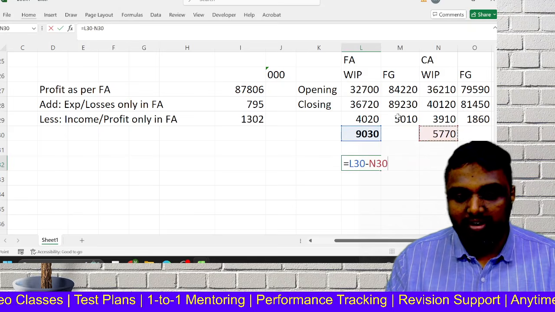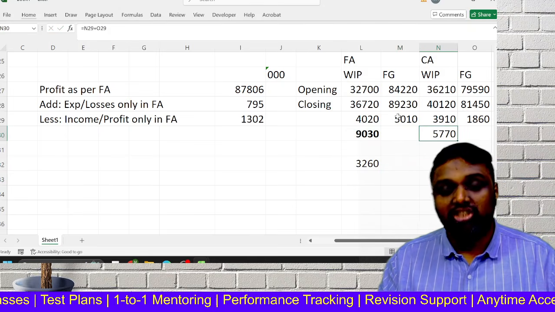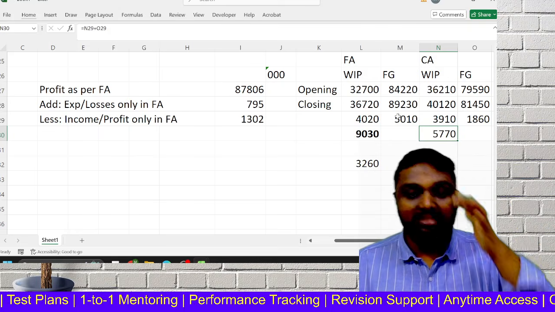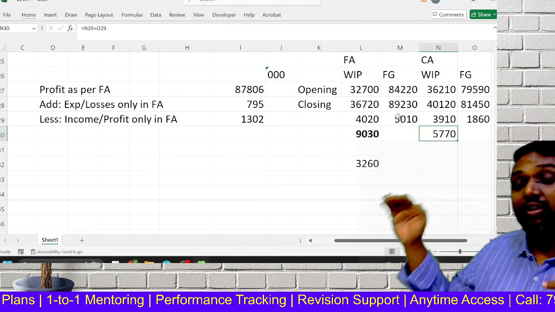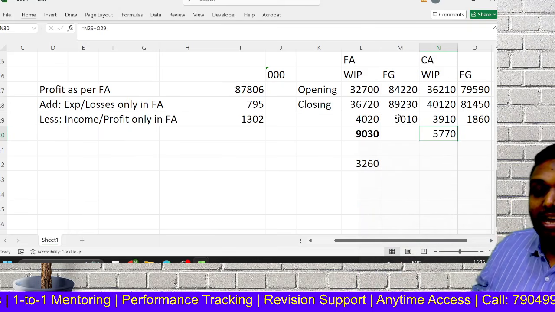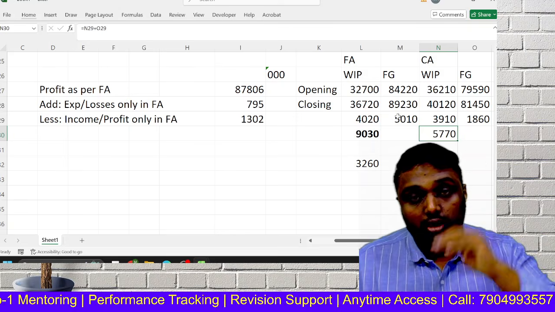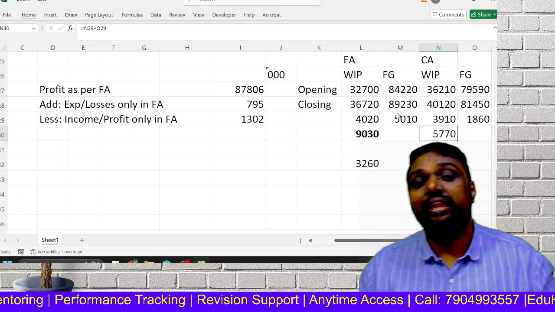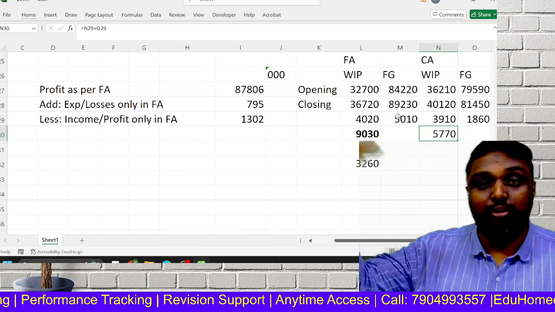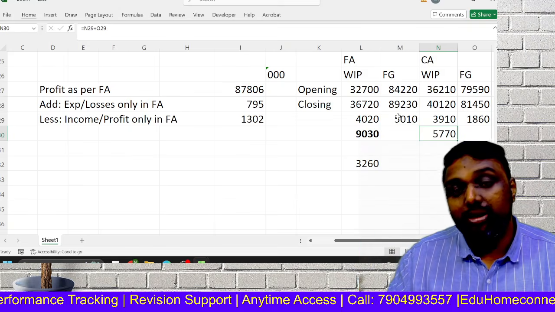So what is the difference? Why do we have to reduce the difference? Because in costing, the overvaluation is less. Costing is overvalued by 5770 only, but in financial it is 9030. So costing has a lesser increase, more closing stock means more profit. Correct. Closing stock will come on your credit side.